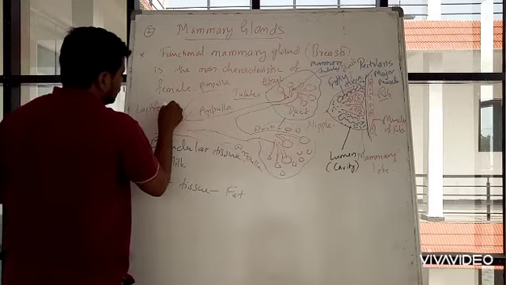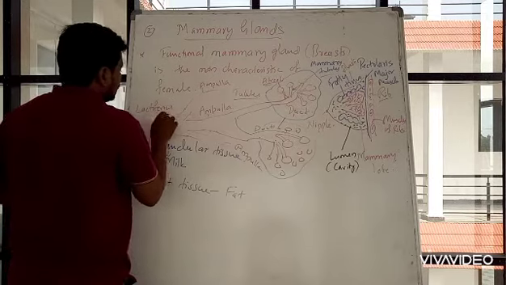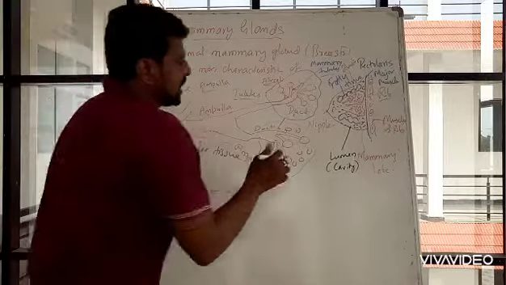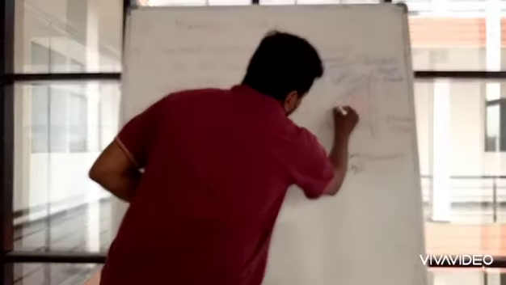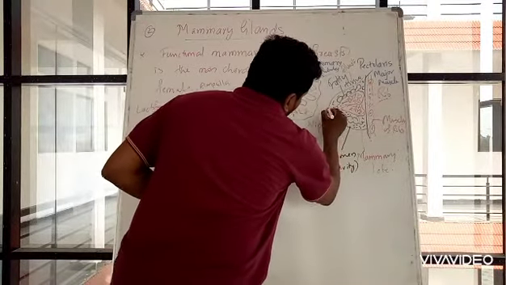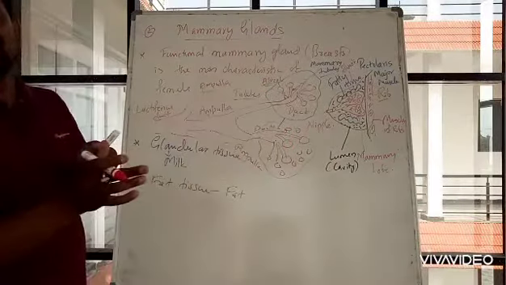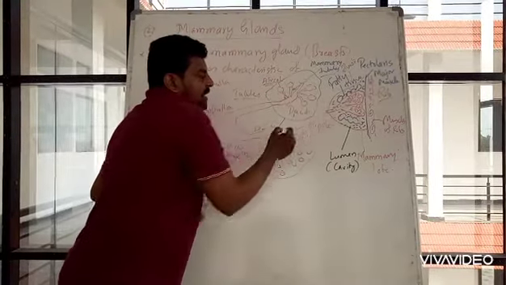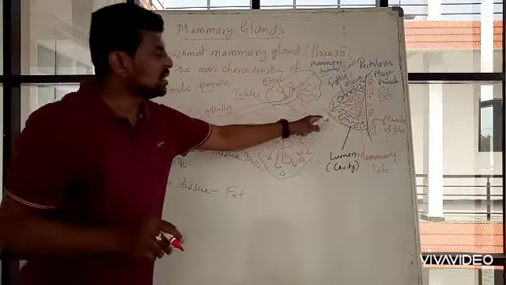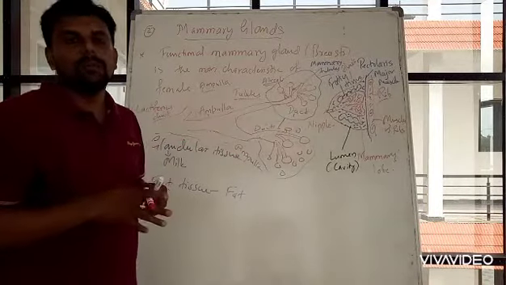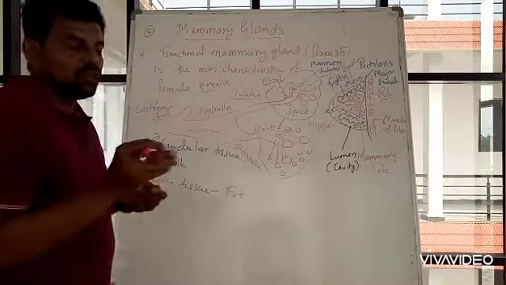The opening of the lactiferous duct is present at the nipple, through which the baby will suck the milk.